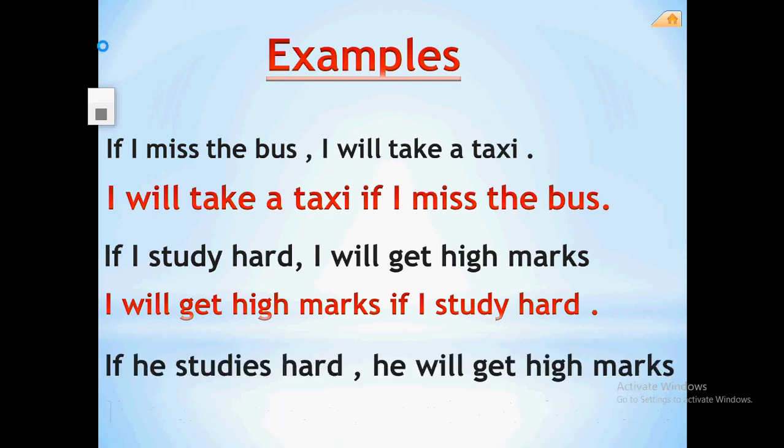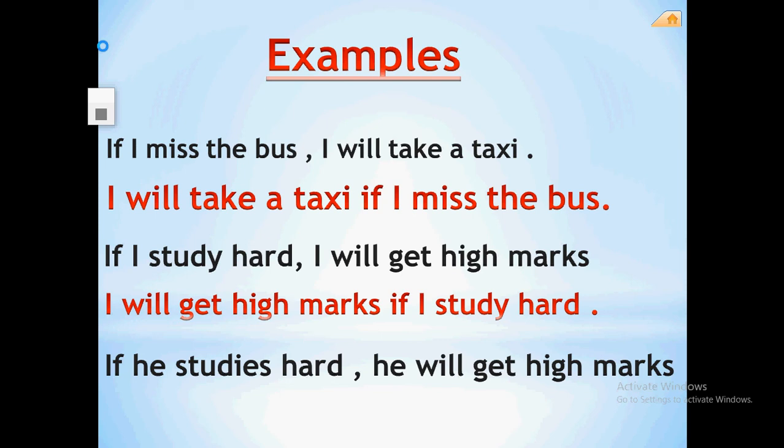Example number three. If he studies hard, he'll get high marks. It's similar to example number two, but with simple differences between them. If I study, if he studies, he followed by verb plus s.